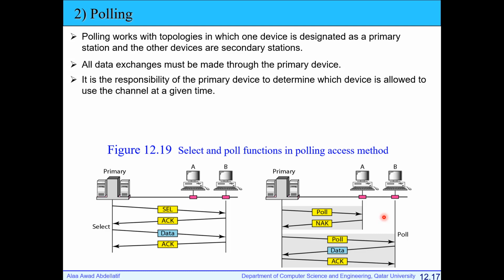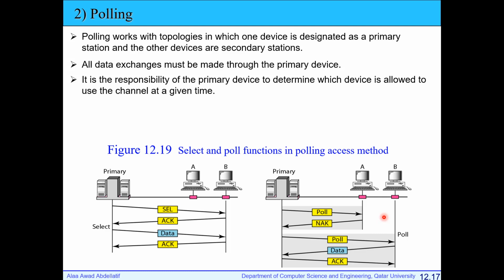Anyone who needs to send should send the data to the primary device, and the primary device will forward the data to the destination to avoid collision. Instead of one node transmitting directly to another node, where collision may happen, we have a primary node. Anyone who needs to transmit sends the data to the primary node, which forwards it. There is no possibility of collision, and all communication goes through the primary node.